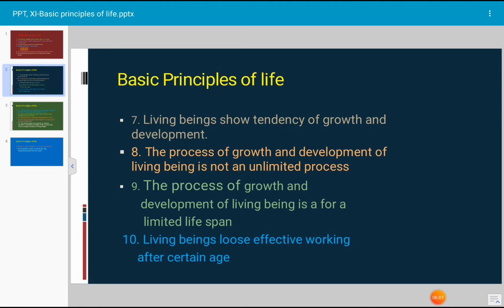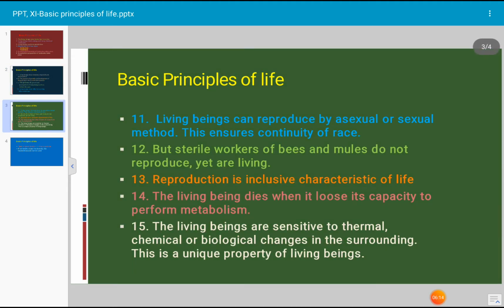Yes. And next, as the body loses its capacity to perform metabolism, when the metabolism in the body stops, the living being gets destroyed, or the living being dies.